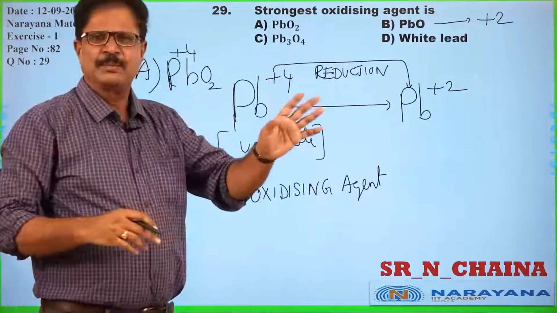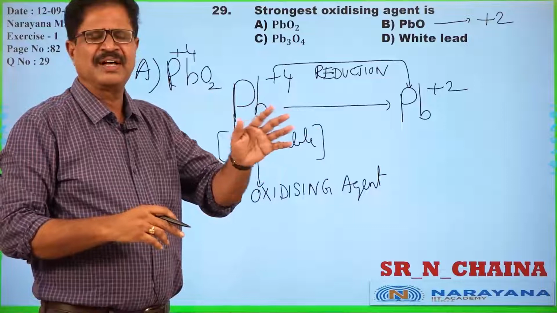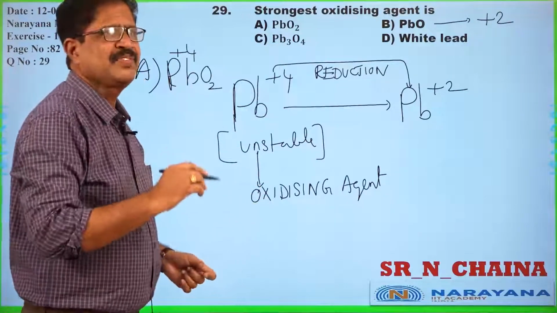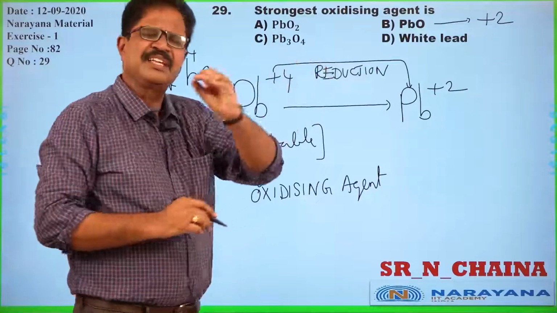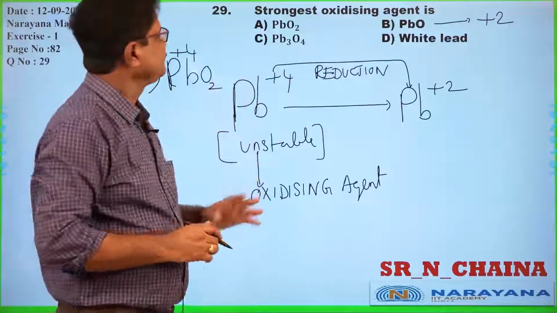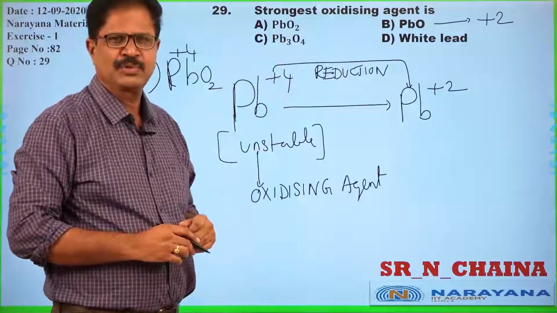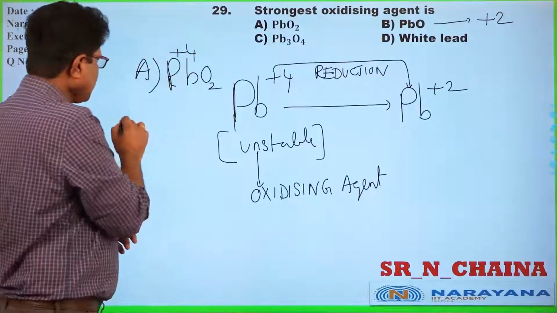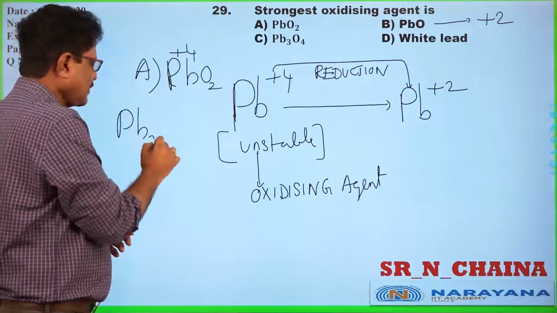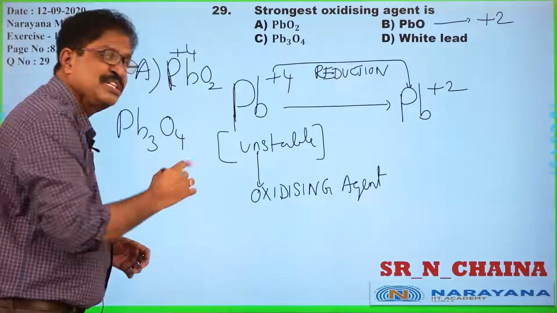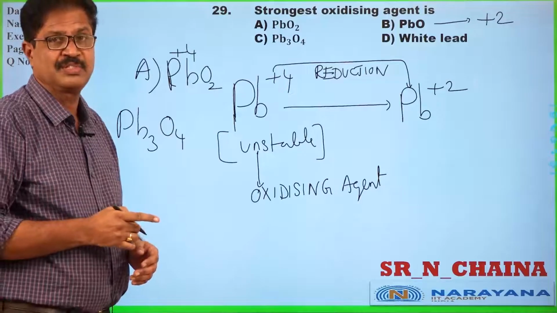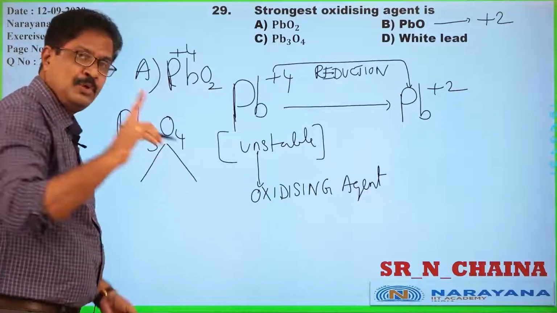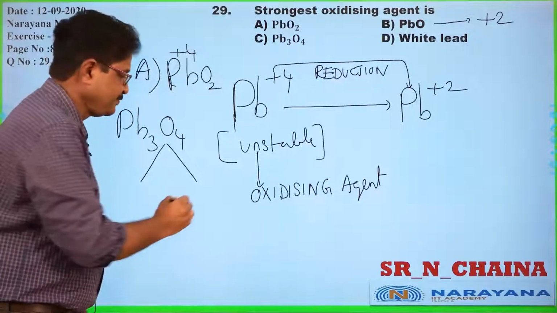So, that is a stable compound, with no need of undergoing oxidation or reduction. As far as PbO is concerned, definitely it will not be the answer. Coming to Pb3O4, what is the background of Pb3O4? Actually, Pb3O4 is a mixed oxide among all oxides of lead. It is a mixture of two types of oxides.